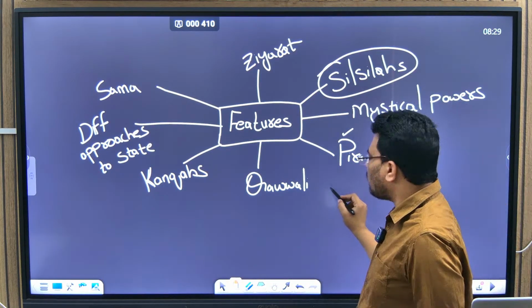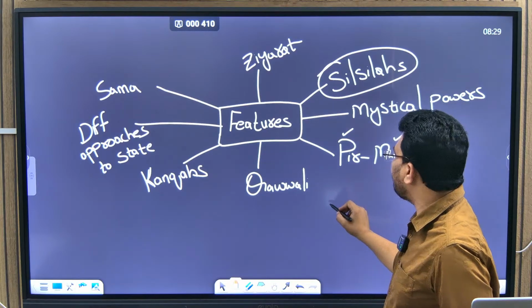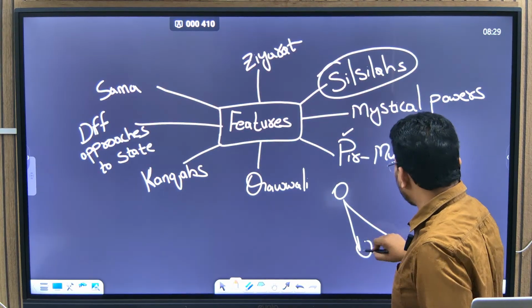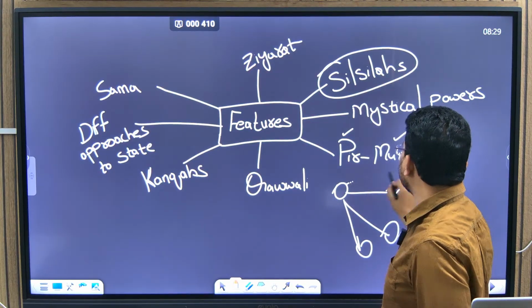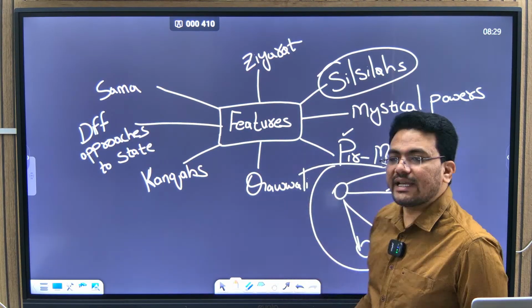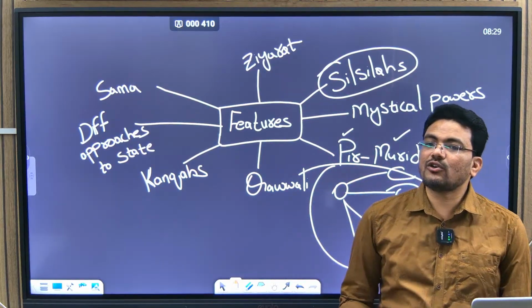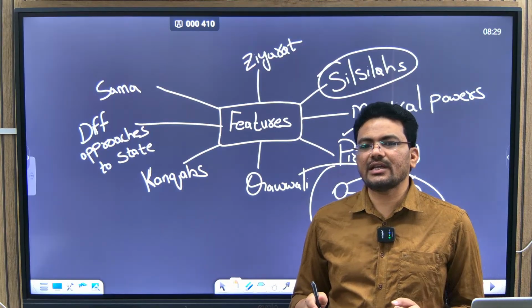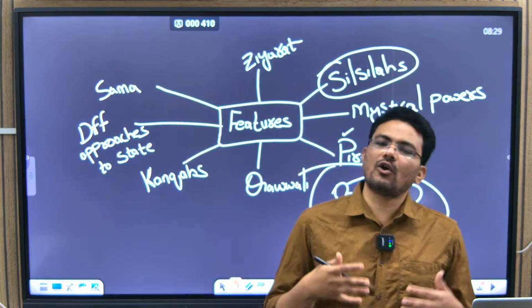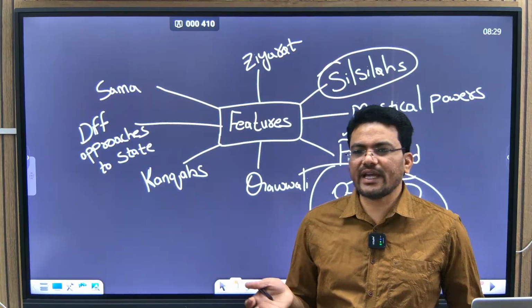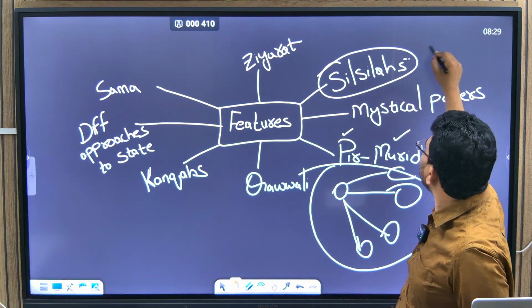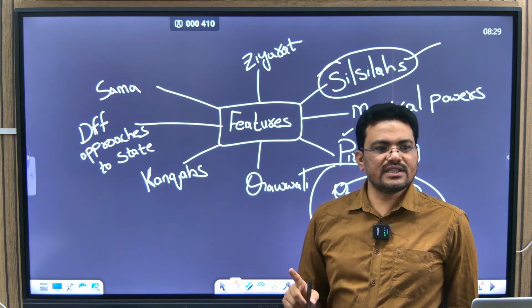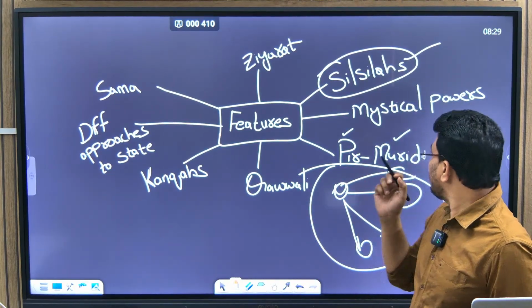In every Sufi tradition there is one guru and a lot of disciples, and this whole thing we call a silsila. It can be called a sect, an order, a branch, whatever you like. So silsila refers to a pir and his disciples together.